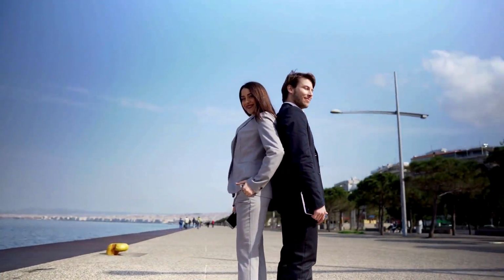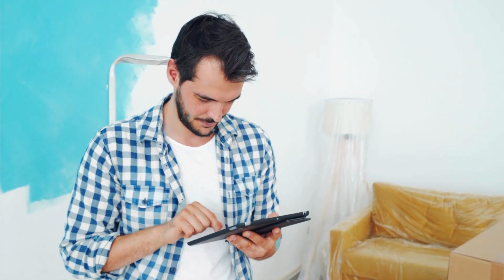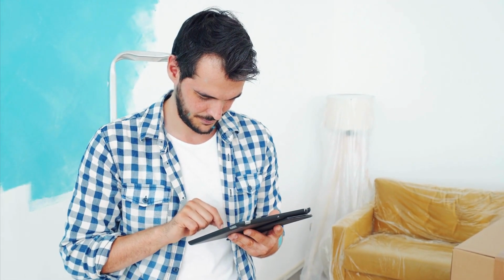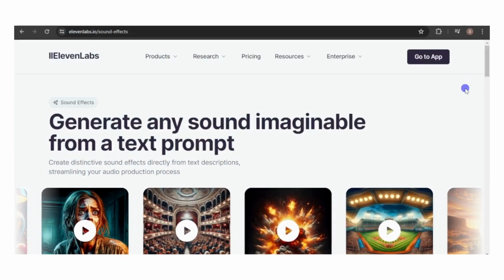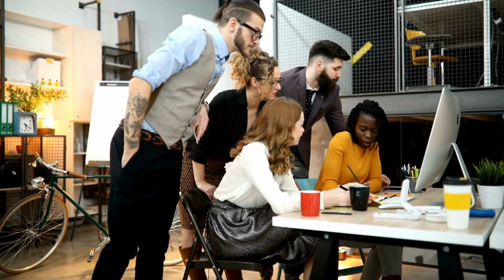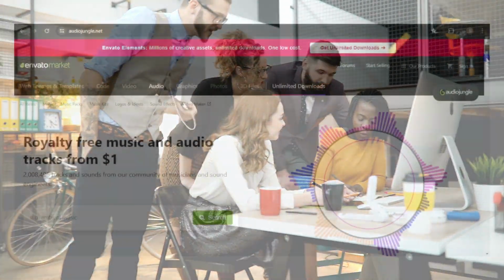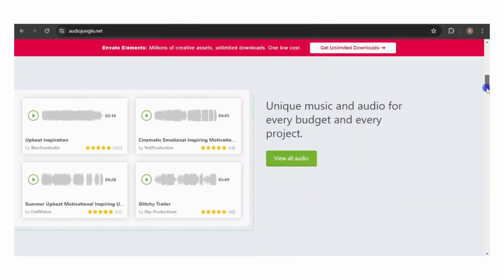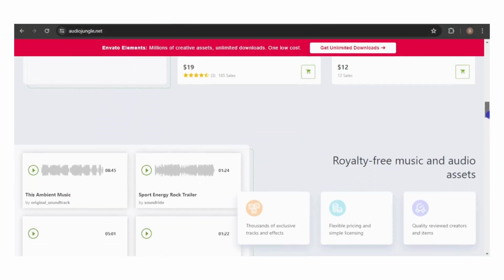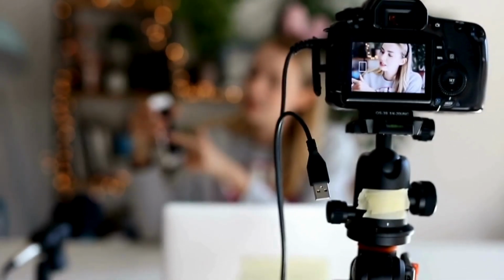Now you're probably thinking, this is good, but I can find free sound effects online. And you're right, free sound effects are available. But sometimes you just can't find what you're looking for, whether it's free or paid. That's where this tool comes in. With it, you can create custom sound effects to enhance your projects and even sell them on marketplaces like Audio Jungle. Plus, you can use these sound effects to elevate your content on platforms like TikTok and YouTube.